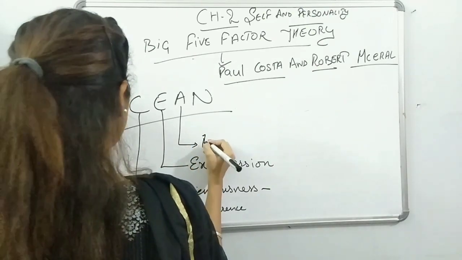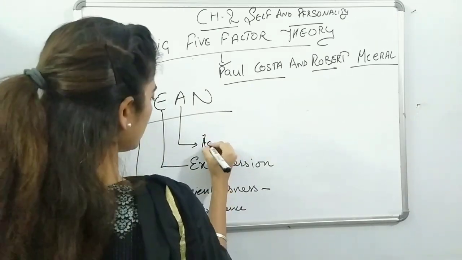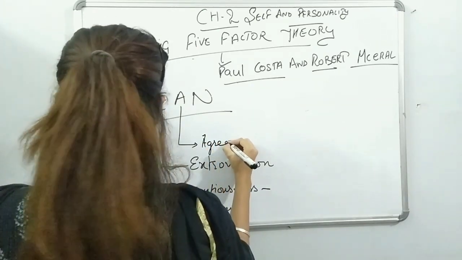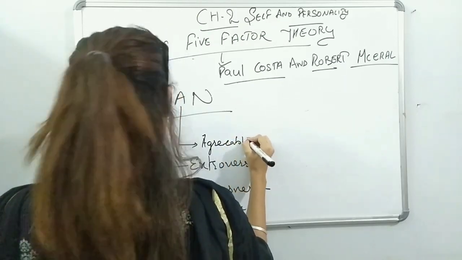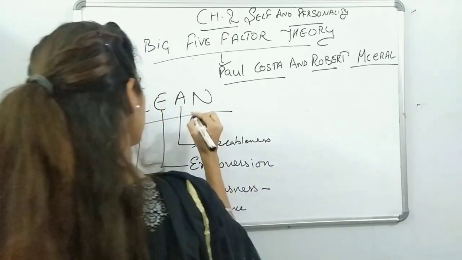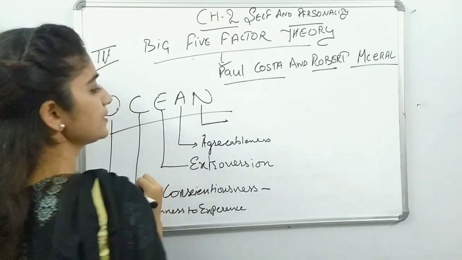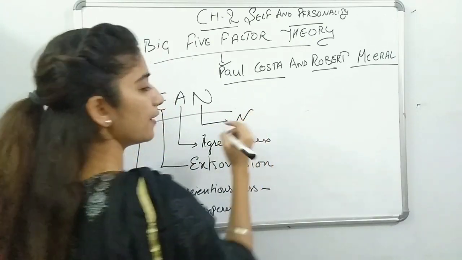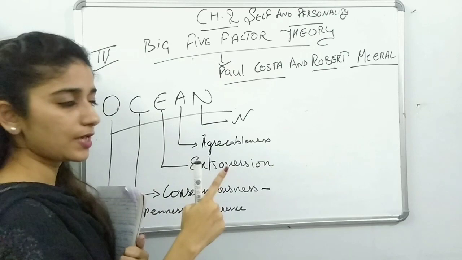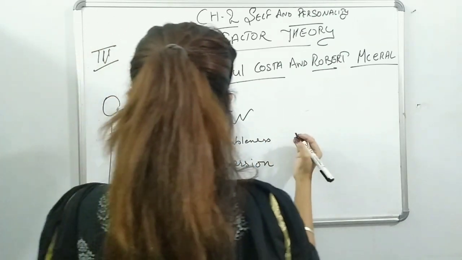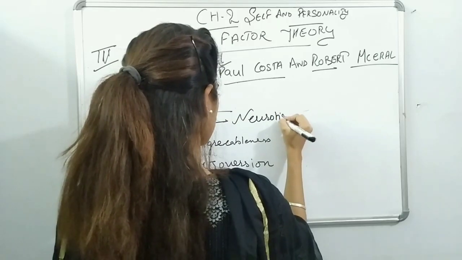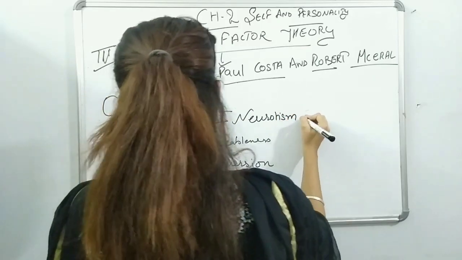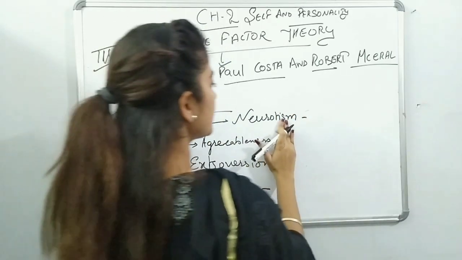A is related to agreeableness, and N is related to neuroticism, which we did in Eysenck's first dimension. So they have taken different things from different psychologists.